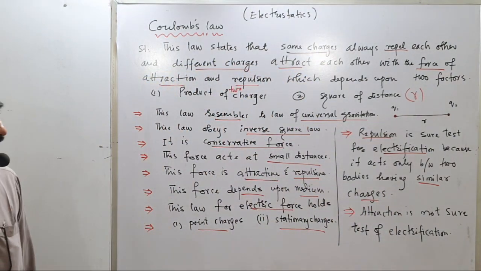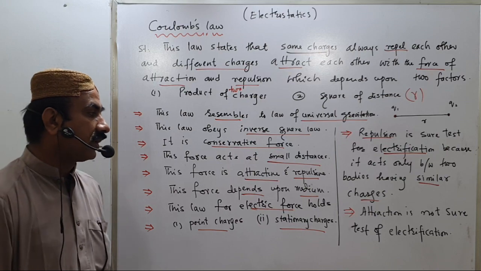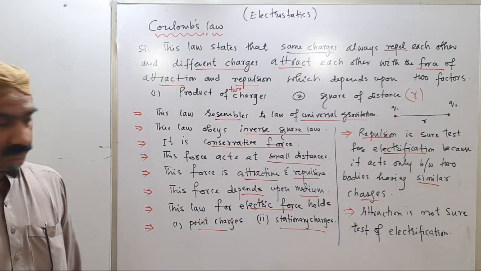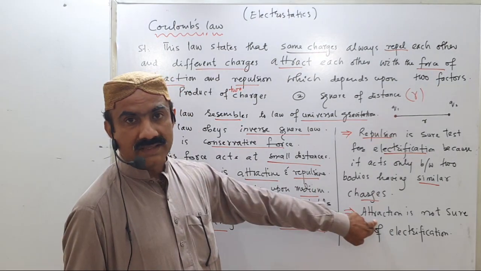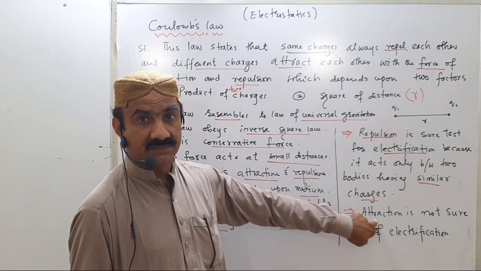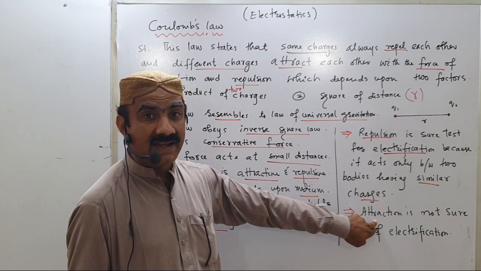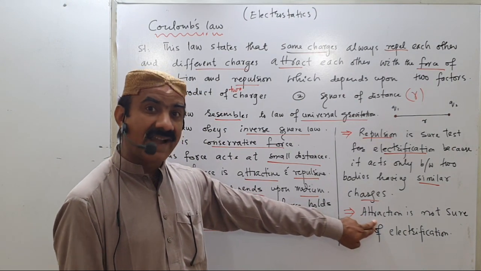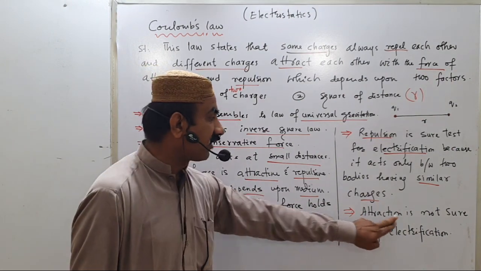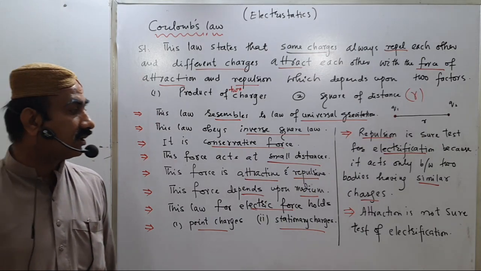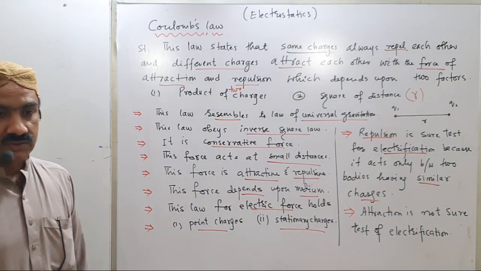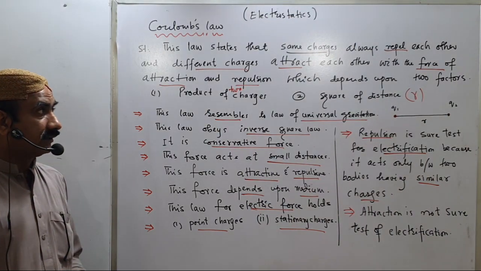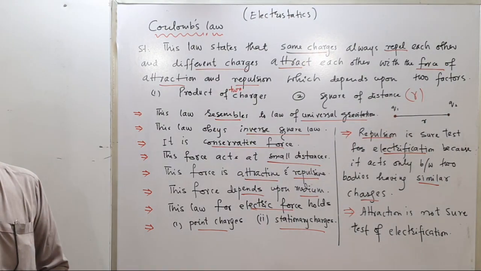And attraction is not a sure test of electrification, because attraction occurs between two oppositely charged bodies and also between charged bodies and uncharged bodies. That's why we say that attraction is not a sure test for electrification. So now we are coming to the mathematical derivation.